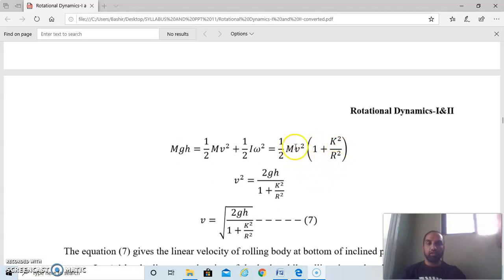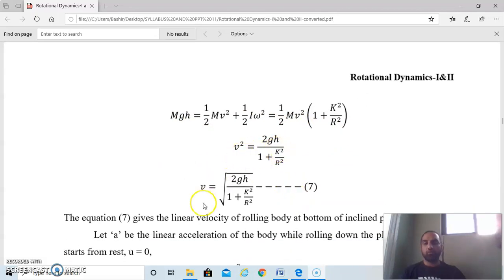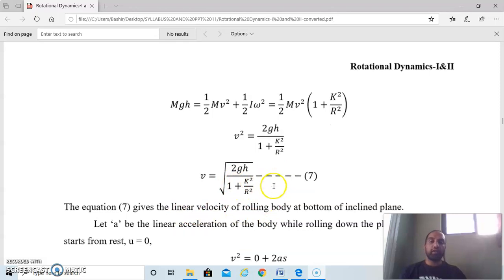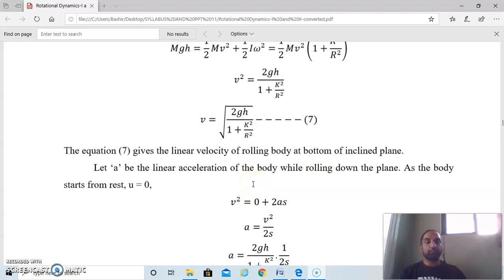Now rearranging this particular term, v square is equal to, m gets cancelled, so 2gh divided by 1 plus k square upon r square. And taking the square root, we get the value of v as the square root of 2gh upon 1 plus k square upon r square. So this equation gives the information about the linear velocity of the rolling object when it reaches the bottom of the inclined plane. Now, how can we find the value of a, that is, the linear acceleration of that body while rolling on the inclined plane?